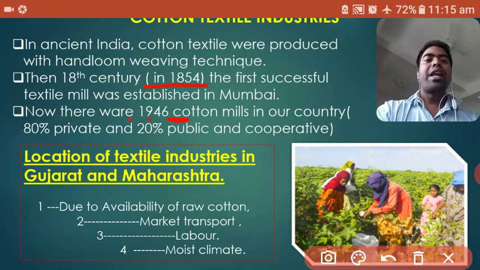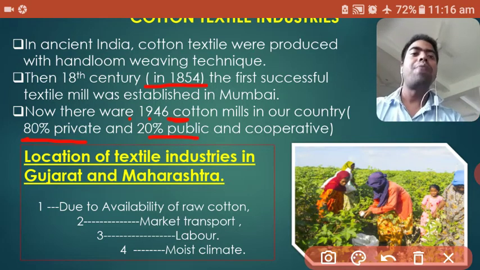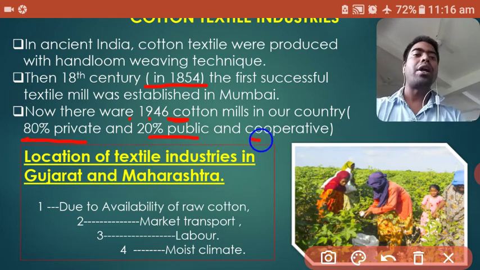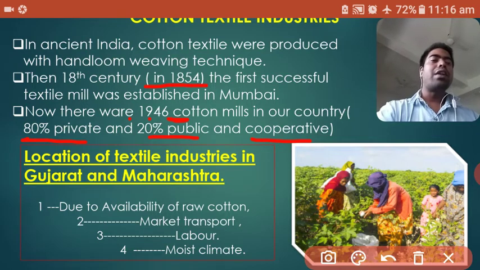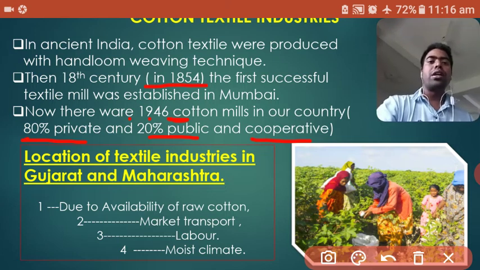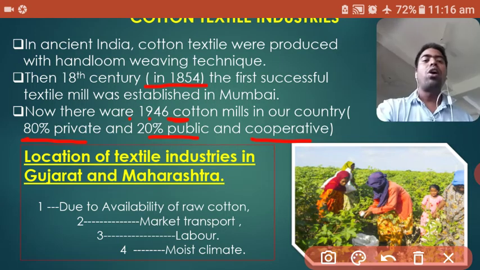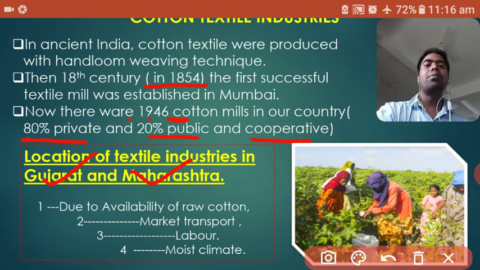Among them, 80% are private and 20% are public and cooperative. So in our country, the maximum cotton textile industries are private. In this area, a question also often comes up and is very important: why are the maximum textile industries located in Gujarat and Maharashtra? What are the main reasons the maximum industry is situated in these two states?